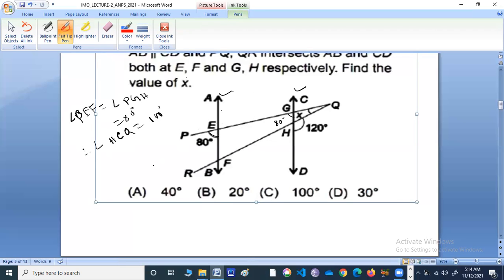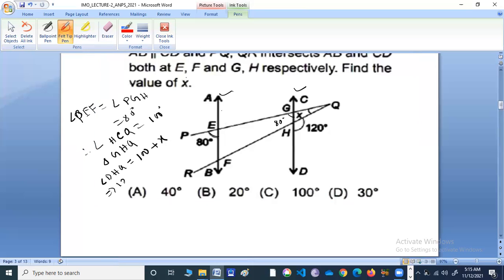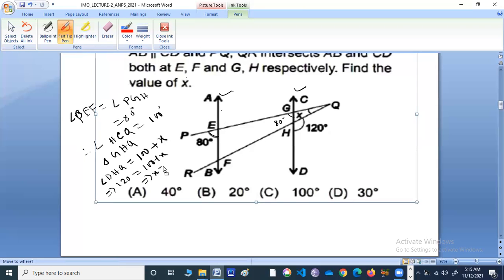For triangle GHQ, what do we have? Exterior angle. That means angle DHQ will be equal to the sum of the opposite interior angles. That means this angle, so this is 100 plus x, right? This is 120 given, is equal to 100 plus x. So therefore x is equal to 20. So this is our right answer. Okay, good. Let us move on.